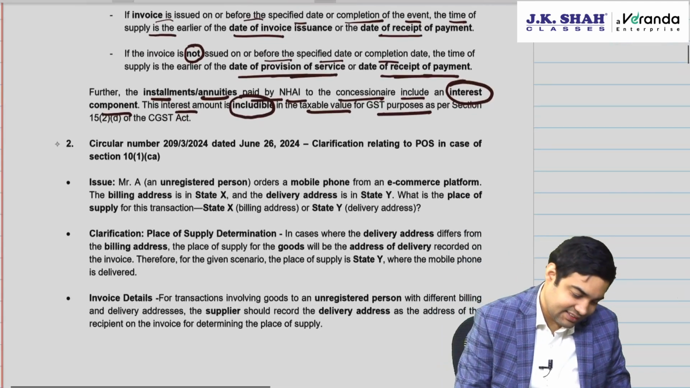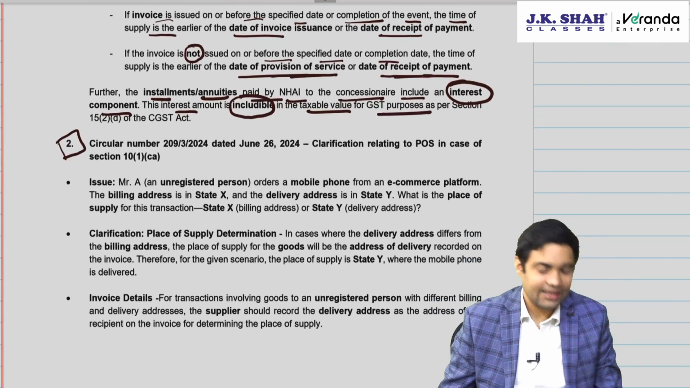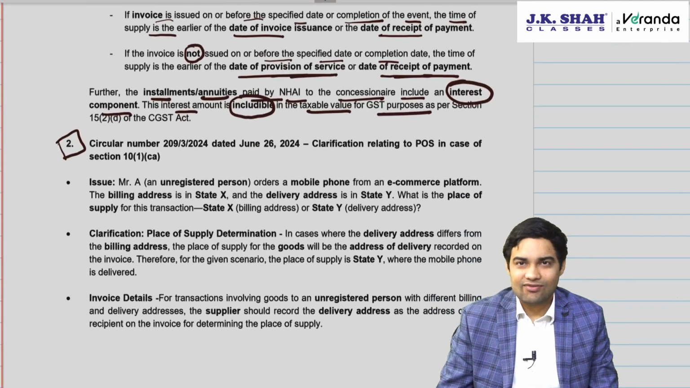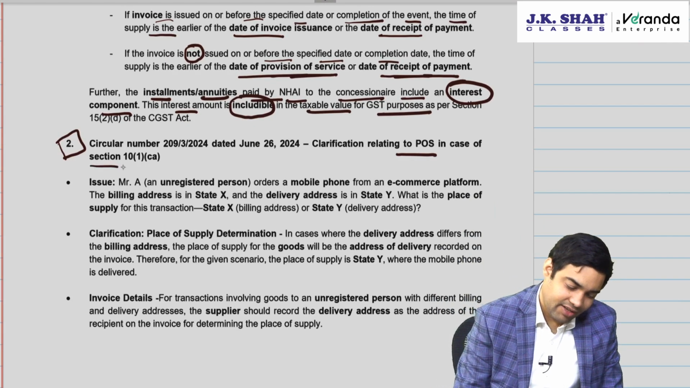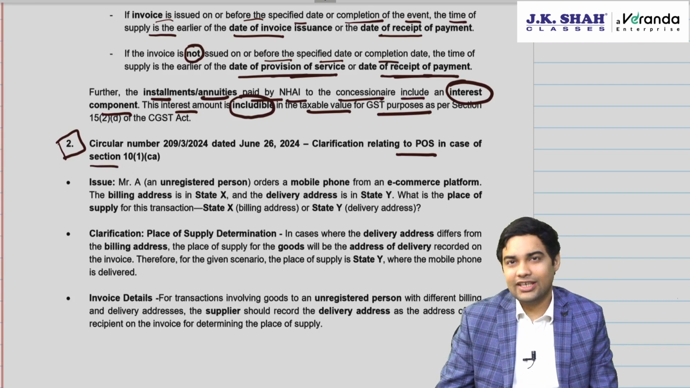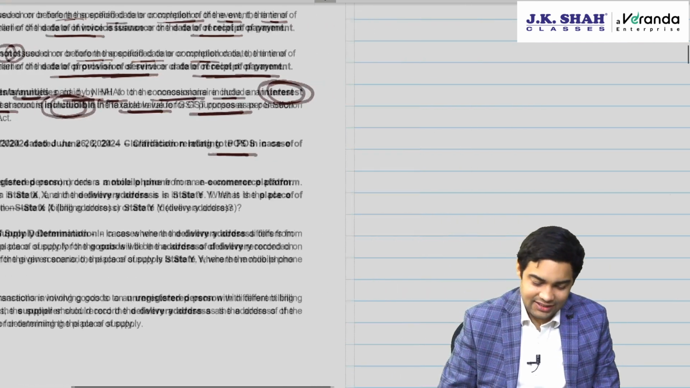Okay. Then this second one is a very important one. This was asked in Jan 2025 exams as well. What would be the place of supply when a supply is made through e-commerce operator? Now let's take one example.